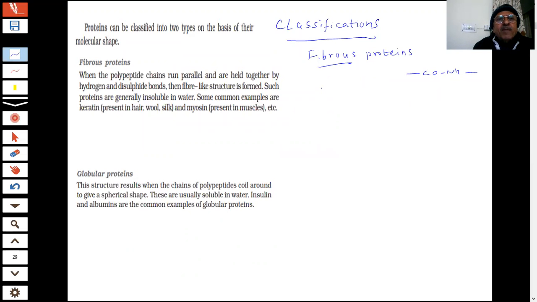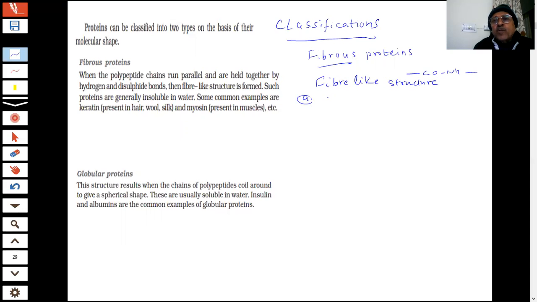So fibrous proteins are polypeptide chains. They run parallel and are held together by hydrogen and disulfide bonds. So a fiber-like structure is formed. These are fiber type structures.